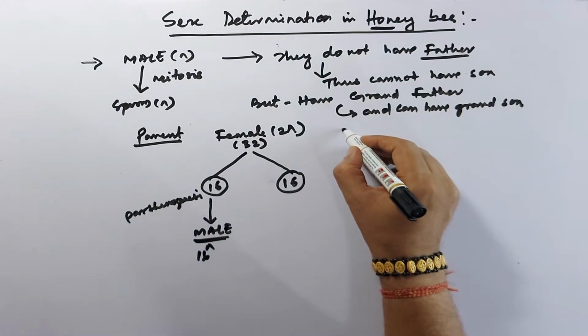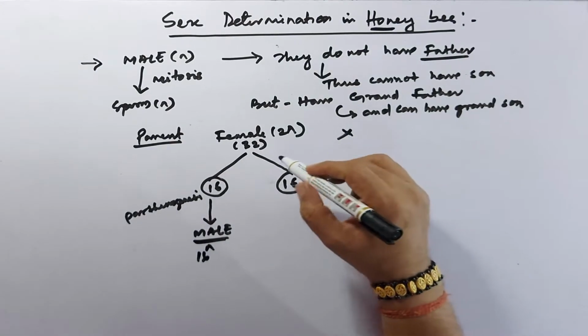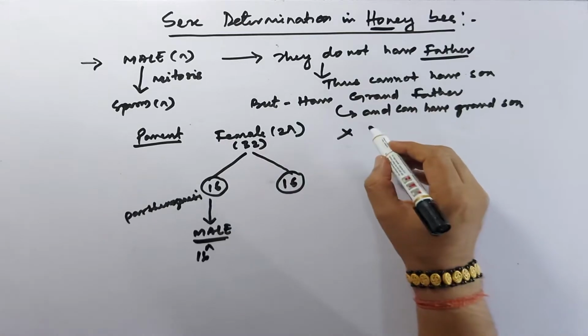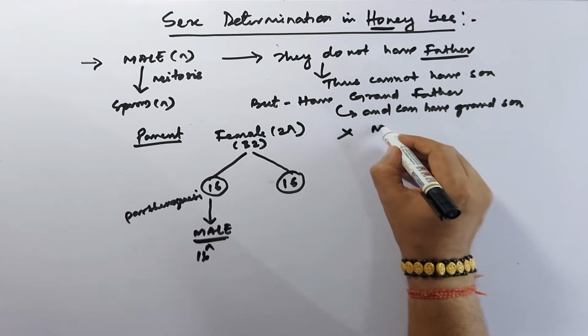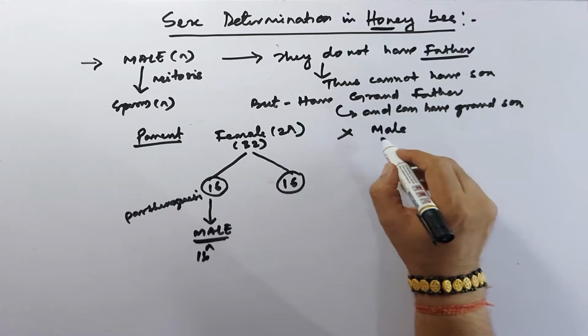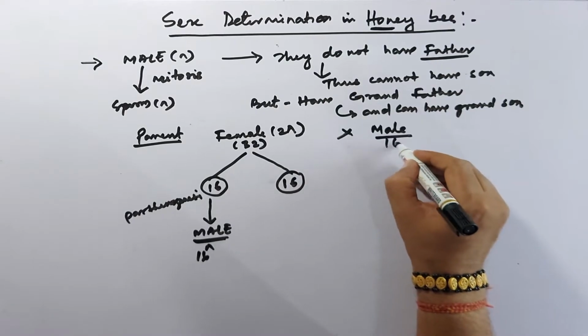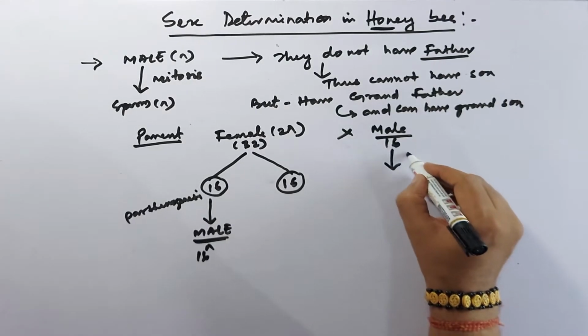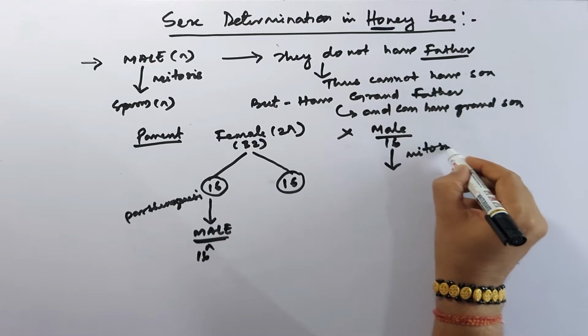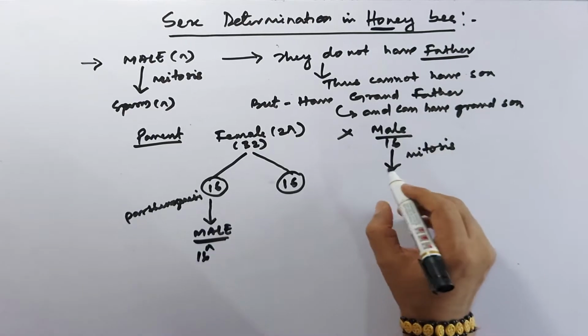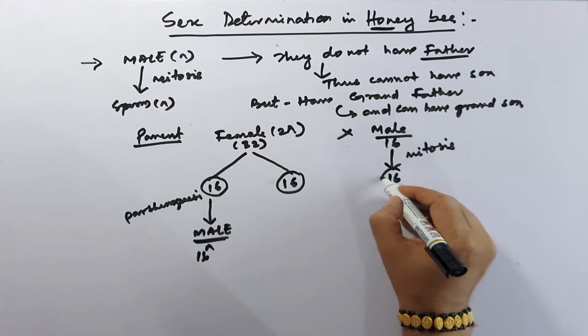But again this female produces an ovum which also gets fused with the male having 16 chromosomes, which produces the gamete by the process of mitosis, that is 16 or n.